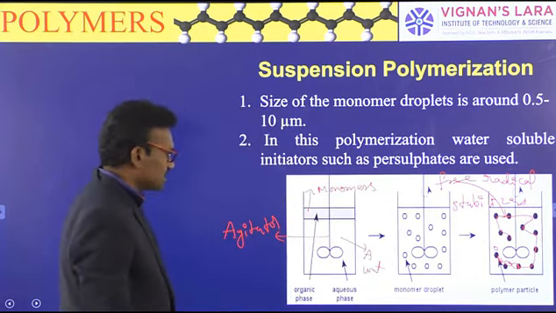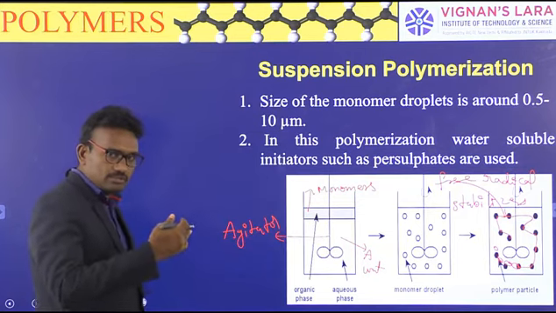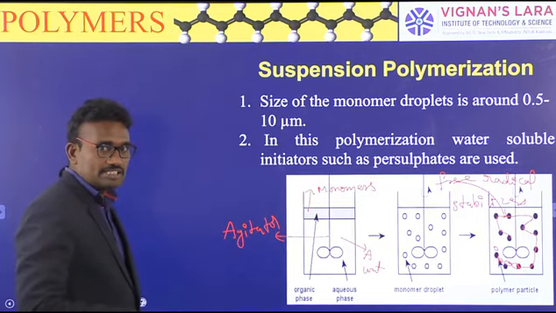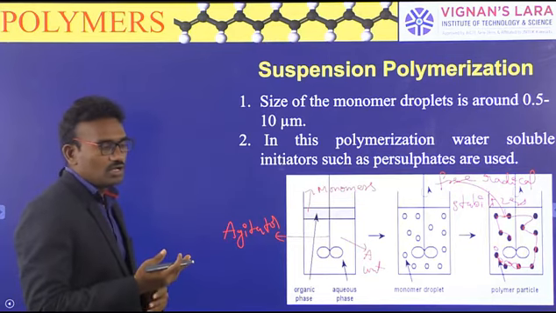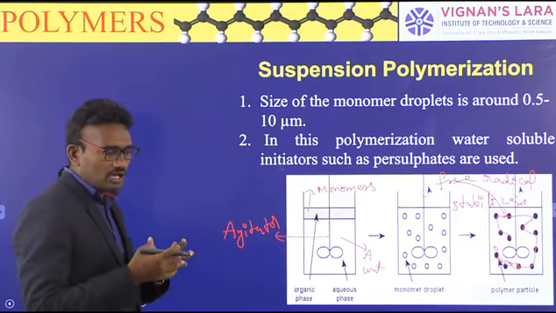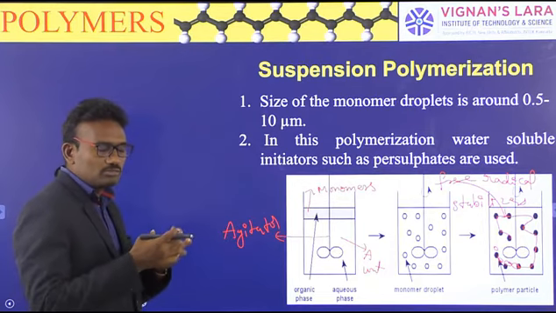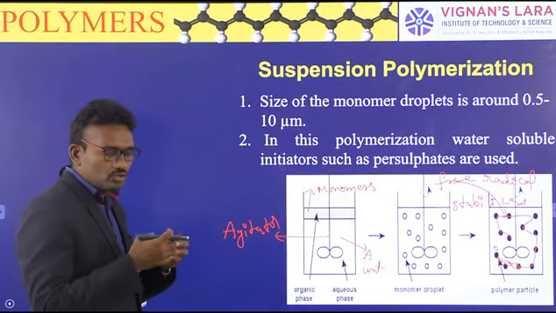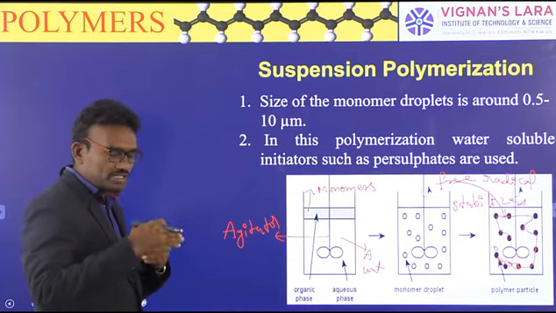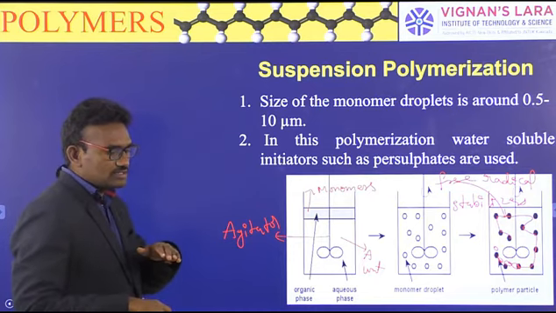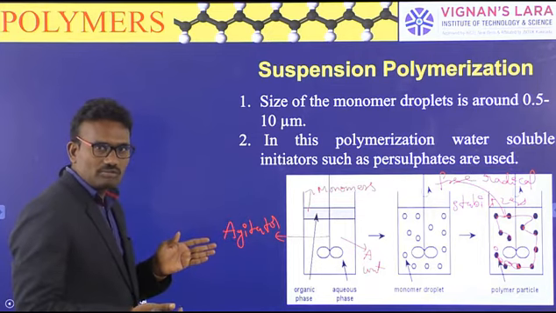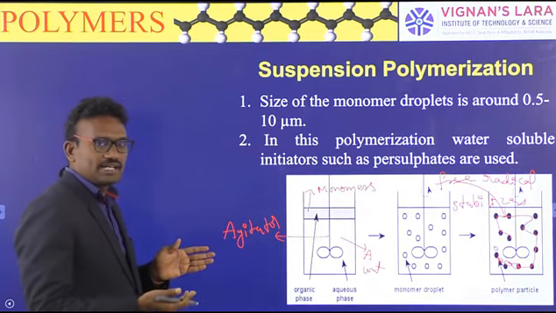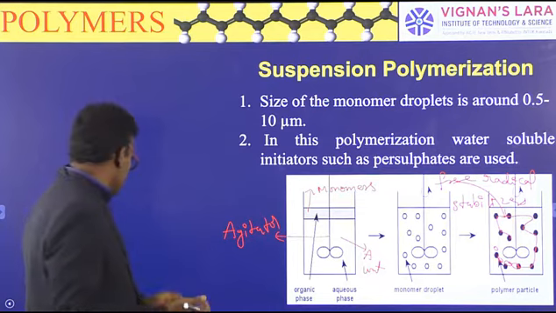The polymer particles settle into the bottom area because the molecular weight increases. So automatically all monomers join through a long chain and pass into the bottom area. The surface water is removed, and the bottom polymer substance is dried and converted into polymer.